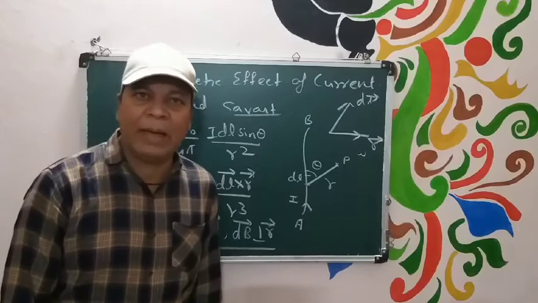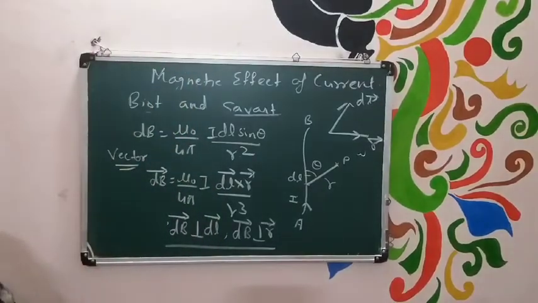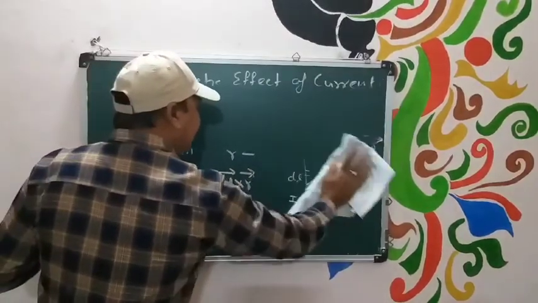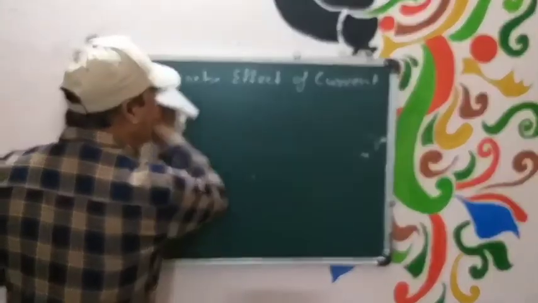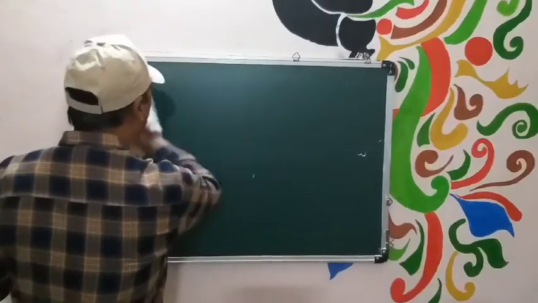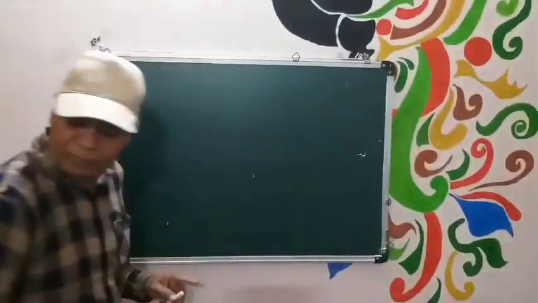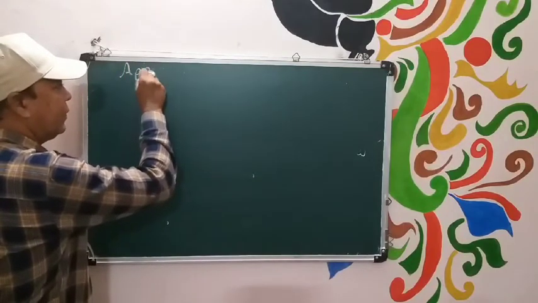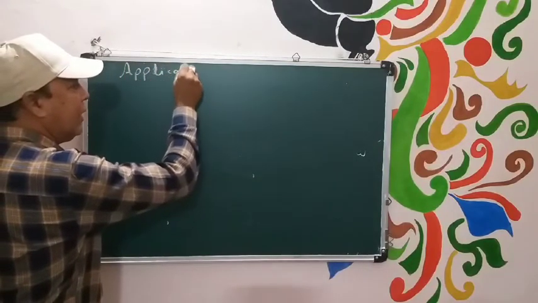So let's see some examples, some applications of Biot and Savart's law.